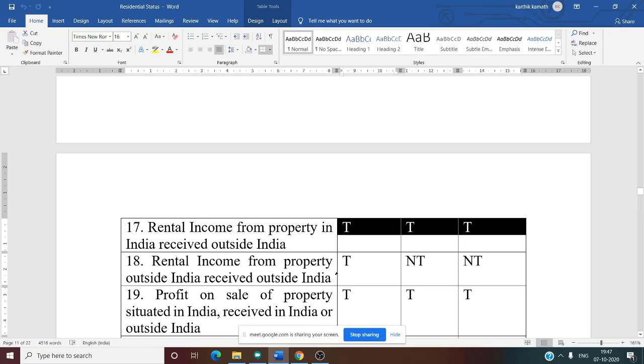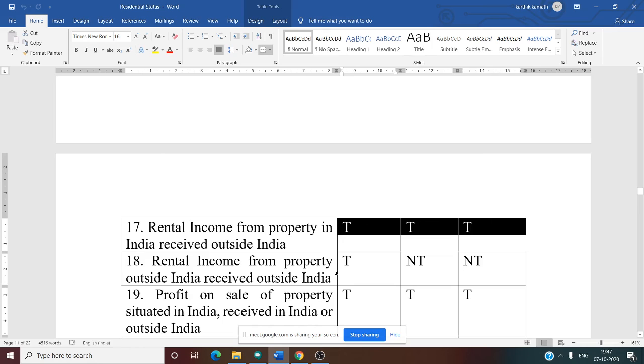Next, 19th one. Profit on sale of property situated in India, received in India or outside India. In India is there. That means the property is in India, so it doesn't matter. Suppose you sold Canara College property but received the money somewhere else, abroad, in Japan. In that case, the property is from India, so all three are taxable.